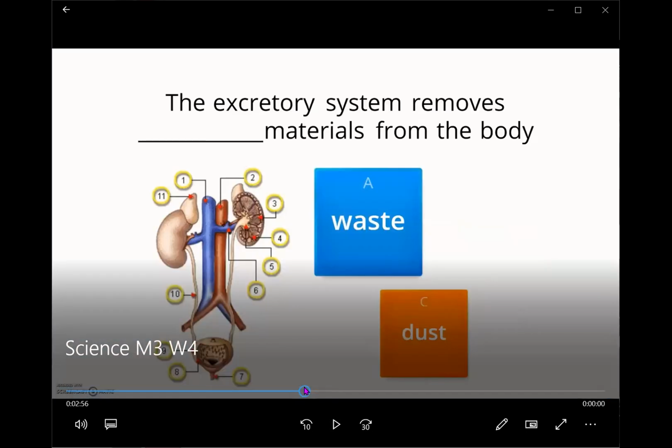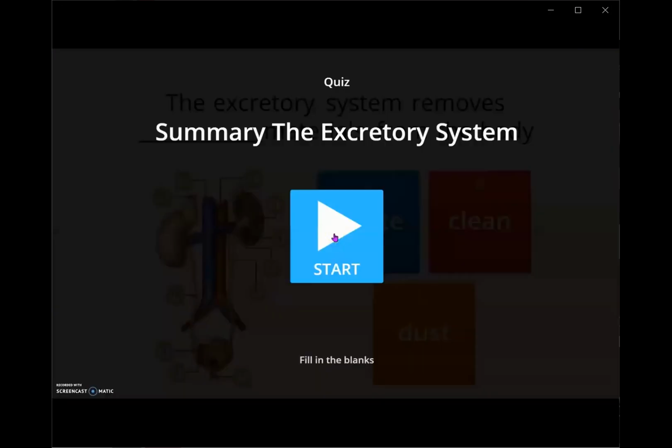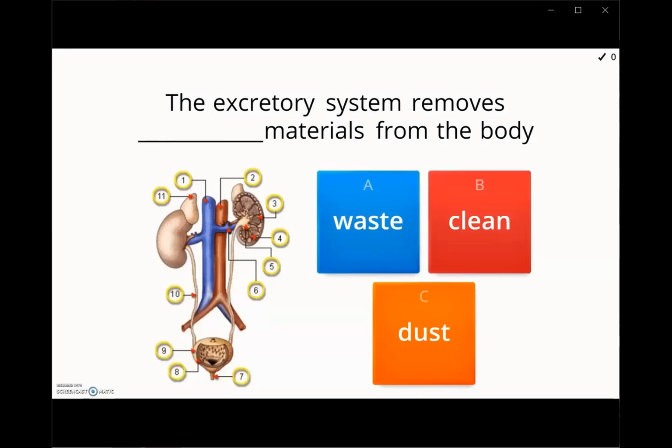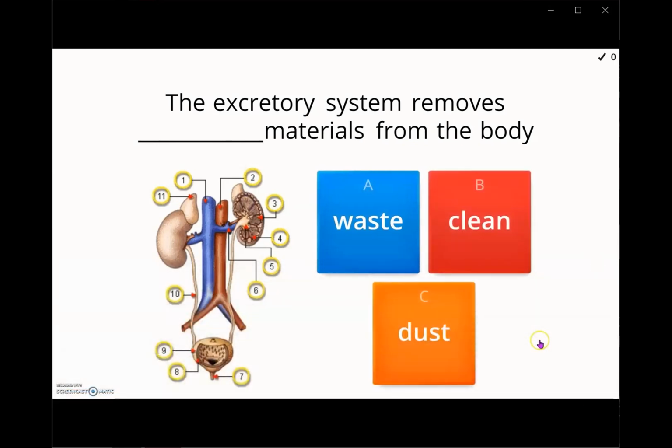The summary: the excretory system removes blank materials from the body. Is it waste, clean, or dust? What's the answer? Waste. The excretory system removes waste. Very good.